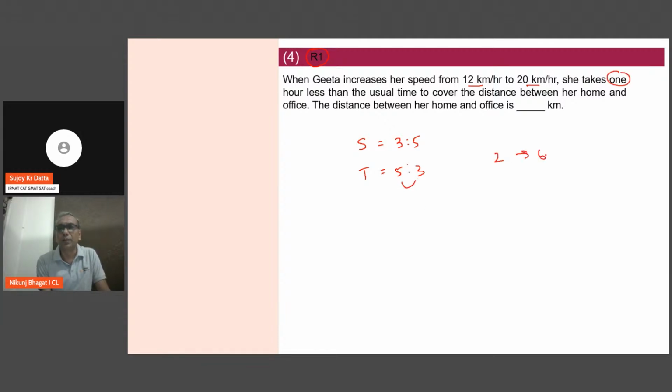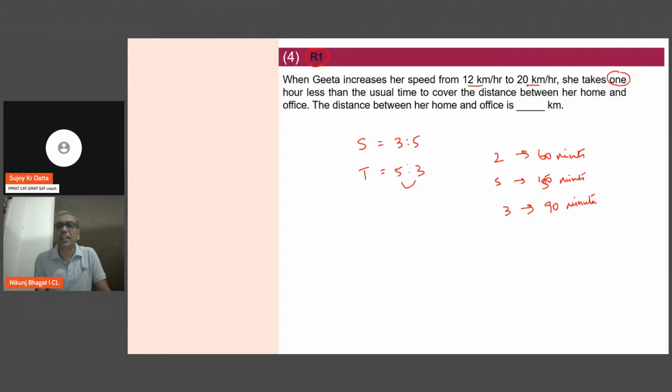If 2 is equivalent to 60 minutes, then 5 is equivalent to 150 minutes, and 3 is equivalent to 90 minutes.